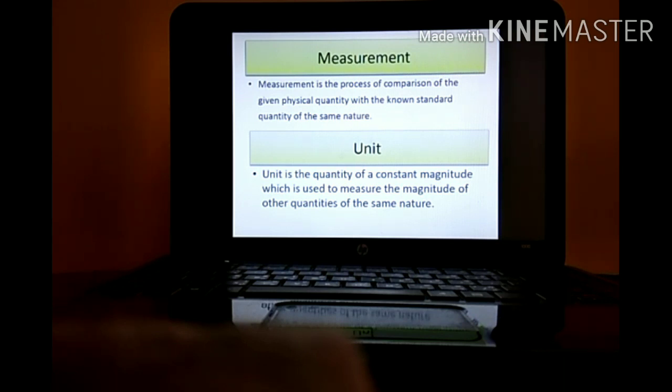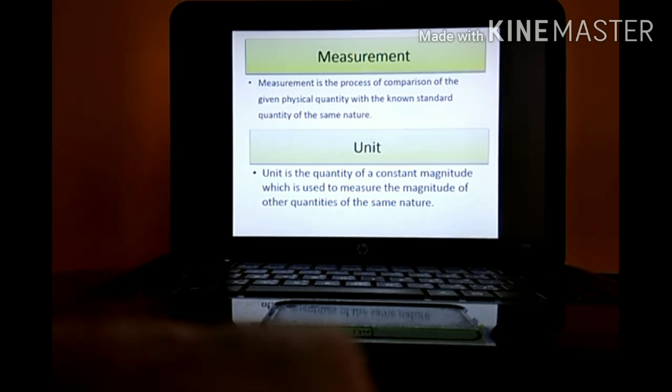Next one is unit. Unit is a quantity of constant magnitude which is used to measure the magnitude of other quantities of the same nature. Take for example, we want to measure the length of an object. What will we be using? We will be using a meter scale. The meter scale will also have units in terms of meters, and we want to measure the object also in meters only.